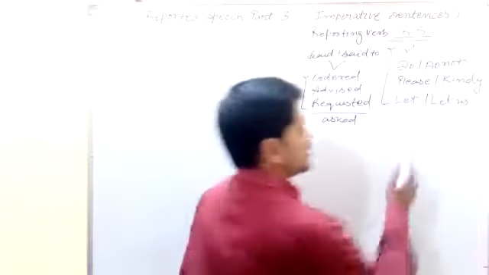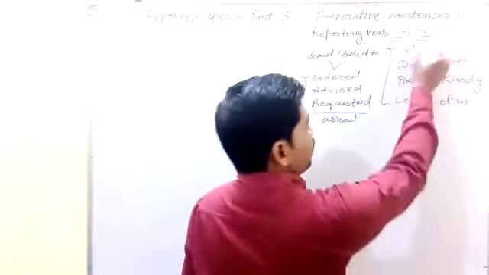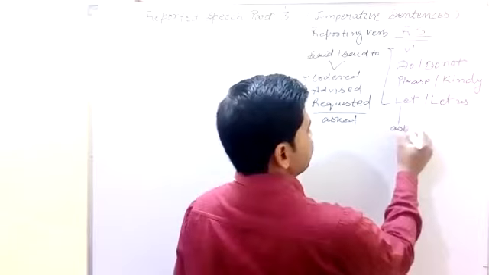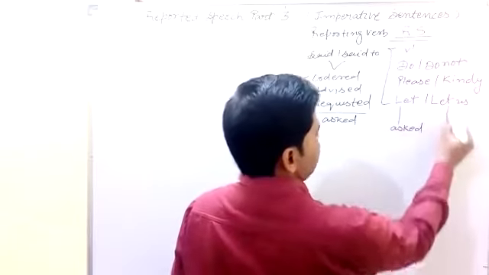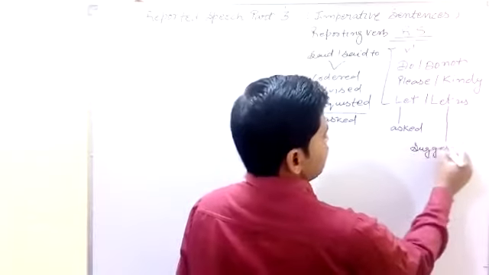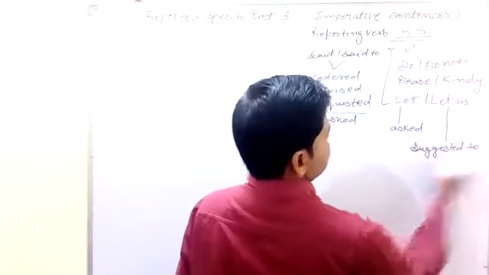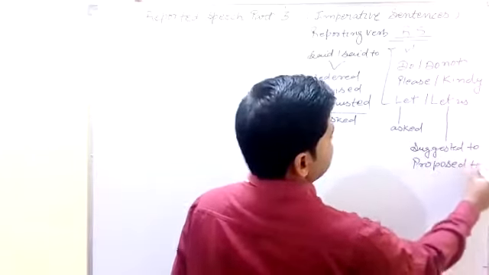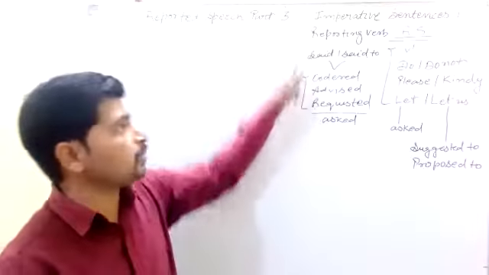If our reported speech starts with let, then we can change said and said to into asked. If our sentence starts with let us, then we can use suggested to, or proposed to; we can write either here. Now this is the part of the reporting verb.